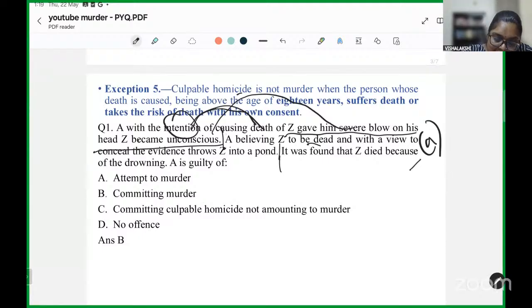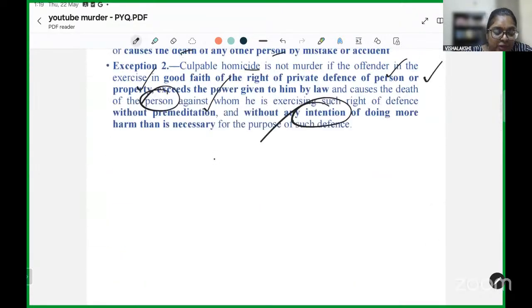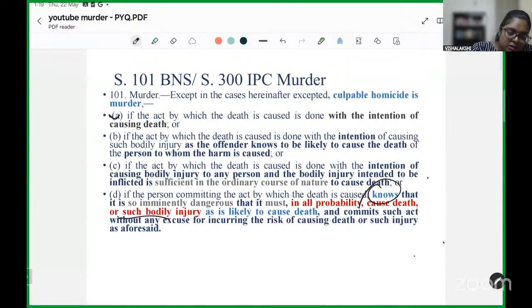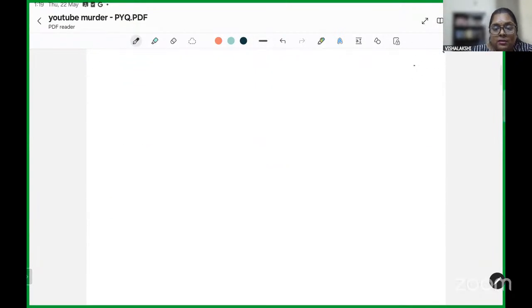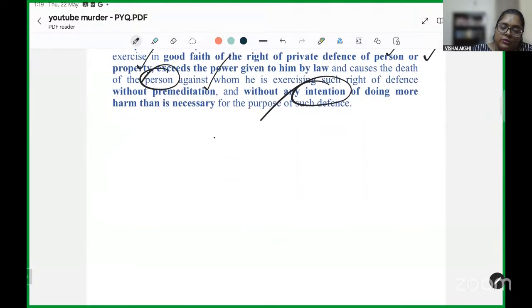And the act that he is doing in order to dispose of the body, if we read the first clause and the last clause, which is that the person knows that what he is doing is so dangerous, which is throwing the body of an unconscious person into a pond, in all probability also, if you look at that argument, is something which can cause such injury or can cause death of the person.